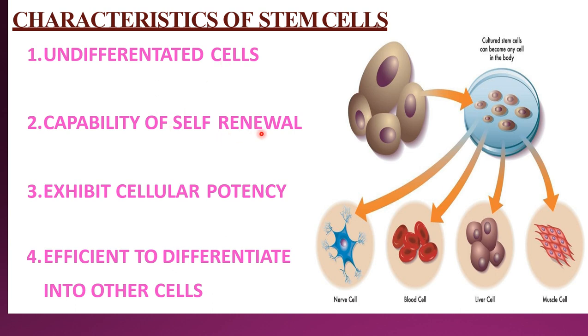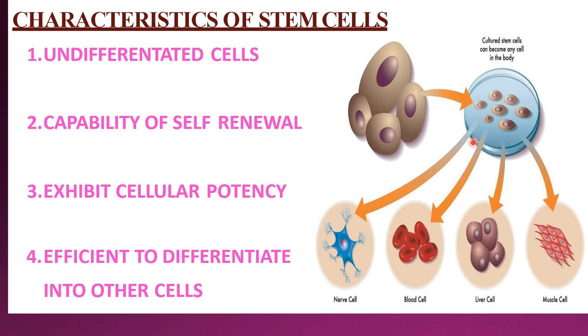They have the capability of self-renewal, and they can produce their own cells again and again, multiplying and exhibiting cellular potency. All the cells have the potentiality to divide mitotically, and through cellular potency they can differentiate into other cells. When they are implanted into other cells, they start differentiating into that particular kind of cell. So if you collect stem cells in a culture medium, they can develop into any cell. Wherever we place them, they differentiate into that particular type of cell.